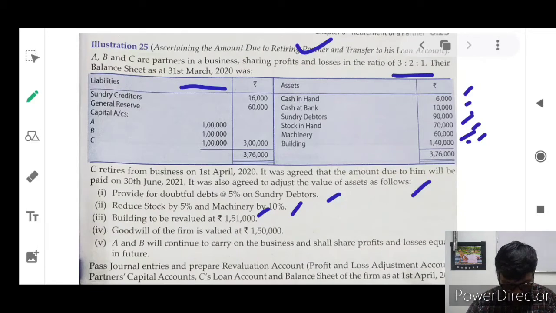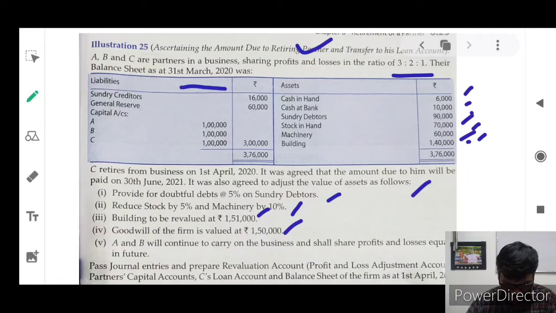And goodwill of the firm is valued at 1,50,000. Goodwill will not take part in the revaluation account. Whether existing goodwill is available in the firm? It is not available, so no need to write off anything. It is new goodwill. So goodwill will be split and given to all the partners as per their existing profit and loss sharing ratio, including the retiring partner. So some adjustment we will do.